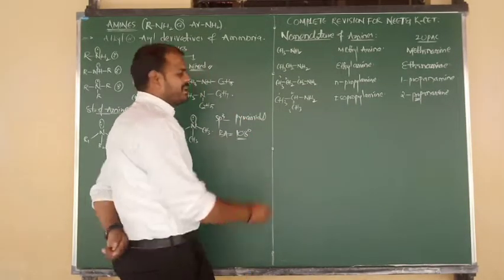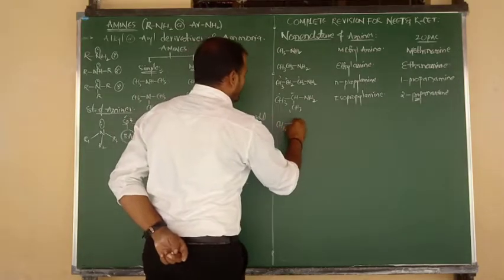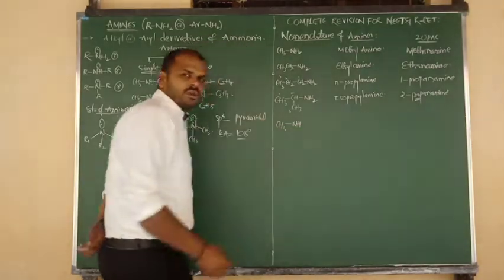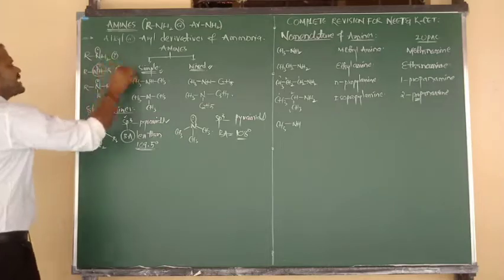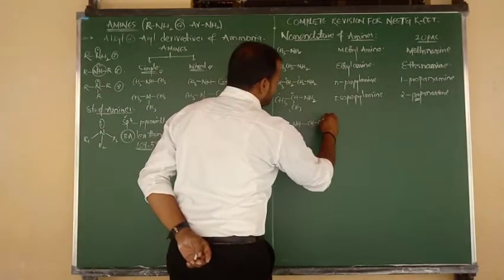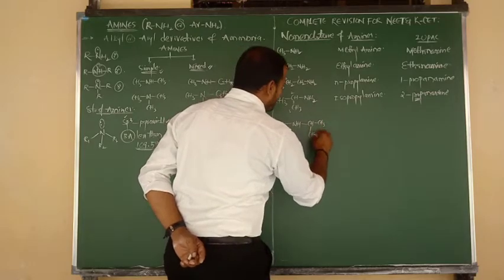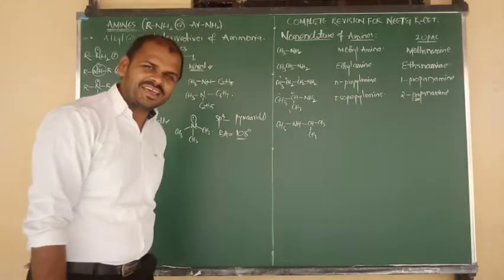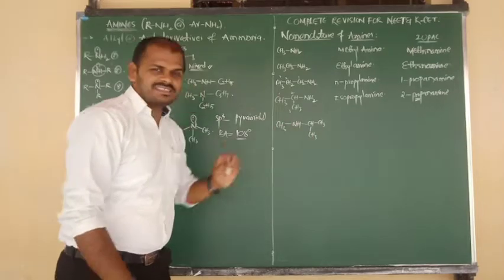Next, go to secondary. CH3 bonded to NH. NH means which form, beta? NH means secondary form. Again it is connected to CH, with CH3 on the right side and CH3 below the plane also. Okay? Whatever that means, this is the secondary.